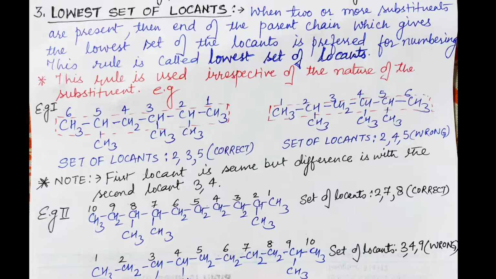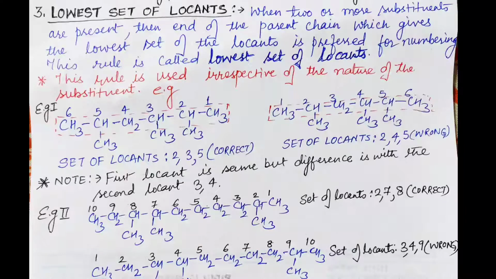That means you will not keep in your mind the nature of the substituent. You only have to consider the number, that is, the set of locants. Wherever it is lowest, you will prefer it. Now understand with these two examples.